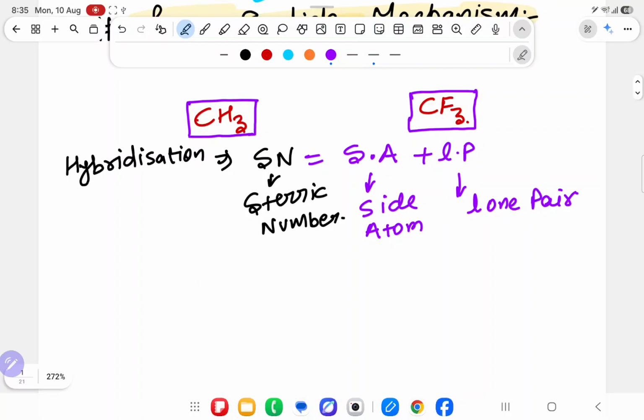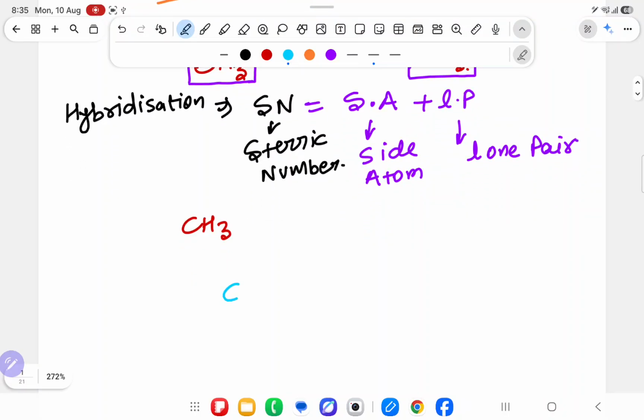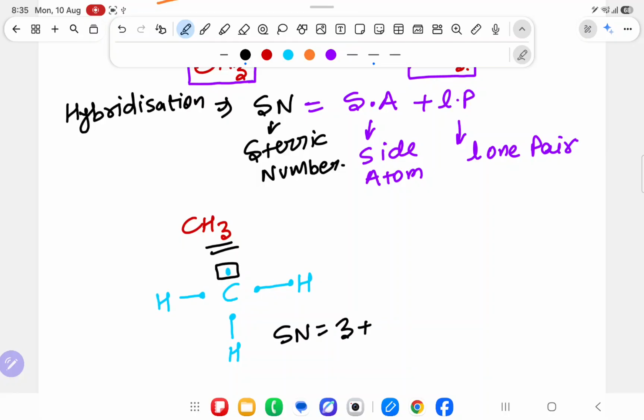Now, first I will say, okay sir, I am going to find it for CH3. First question I will ask you, yes children, tell me what is the valence electron of carbon. Sir, valence electron of carbon is 4. Okay. And hydrogen has 1. How many bonds will hydrogen form? 1 bond here, 1 bond here, 1 bond here. Now, if you use the formula for steric number, what will you say? How many surrounding atoms? Sir, 3 hydrogen, plus lone pair. I have written that, but over here an unpaired electron is there.